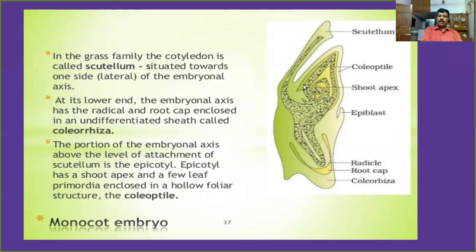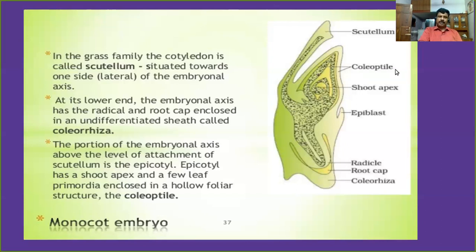The portion of the embryonal axis above the level of attachment of the scutellum is called the epicotyl. This epicotyl has a shoot apex and very few leaf primordia. The shoot apex is enclosed in a hollow foliar, leafy structure called the coleoptile. This is the structure of a monocot embryo.